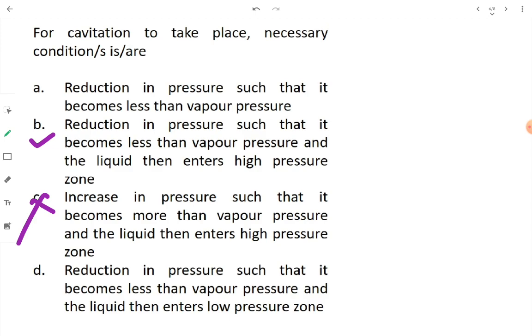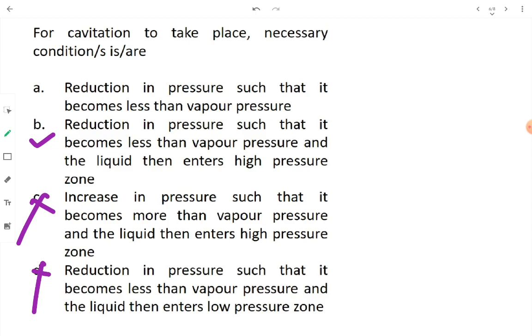Reduction in pressure such that it becomes less than vapor pressure and the liquid then enters a low pressure zone. No, partially it is correct. Till this point the reasoning is okay, but the important thing is the vapor bubble should enter from the low pressure zone to the high pressure zone, not vice versa. That's why option D is wrong.